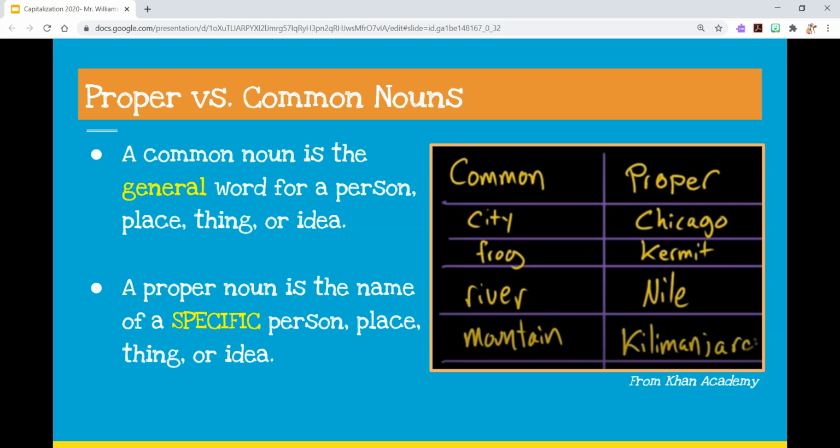And you have to be careful here because some people say things like, okay, well, a van is a type of car. Do I capitalize van? No, because you can say, look, there's a van. But if you're talking about like a Ford Focus, for instance, a type of car, or go to a type of van or a type of truck, that's when you're going to capitalize it. So you have to use a little bit of your own thinking here, but anytime it's a specific person, place, thing, or idea, that's where we're going to capitalize. So let's talk about a few different scenarios where you're going to find a proper noun.